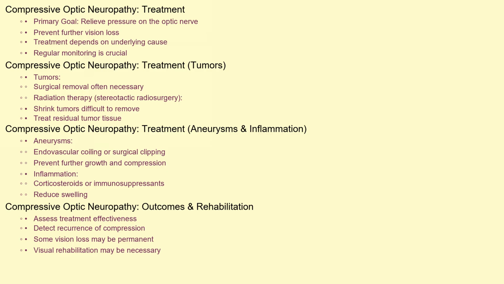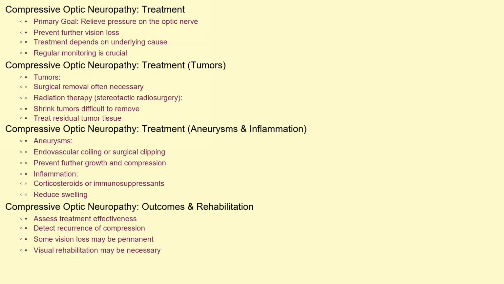The primary goal of treatment for compressive optic neuropathy is to relieve the pressure on the optic nerve and prevent further vision loss. The specific treatment approach depends on the underlying cause. If a tumor is the culprit, surgical removal is often necessary. Radiation therapy, such as stereotactic radiosurgery, may be used to shrink tumors that are difficult to remove surgically or to treat residual tumor tissue.